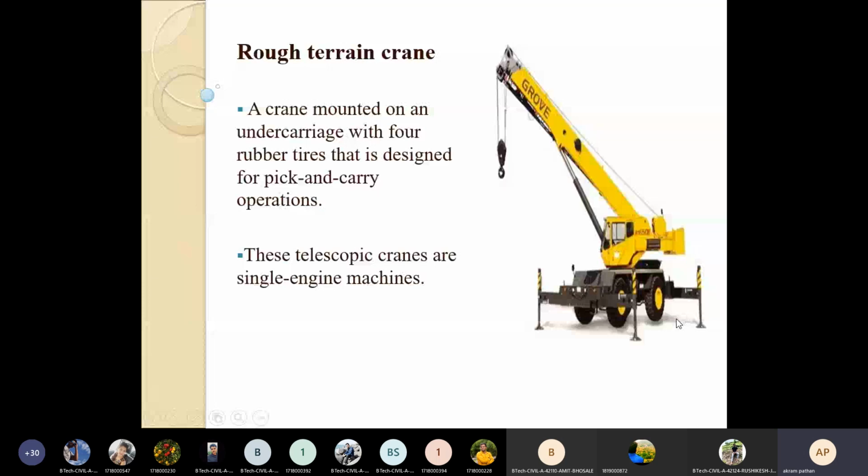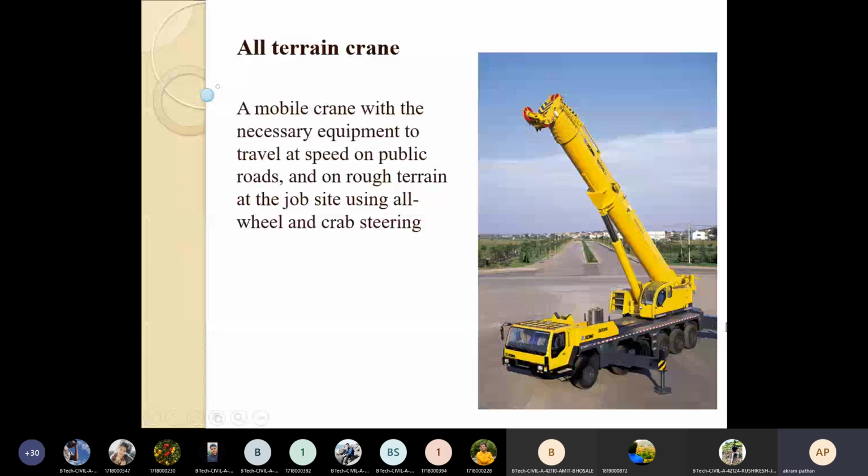Then this is the all-terrain crane, all-terrain type crane. The mobile crane with the necessary equipment to travel at speed on public roads and on rough terrain at a particular job site using all vehicle and crab steering.